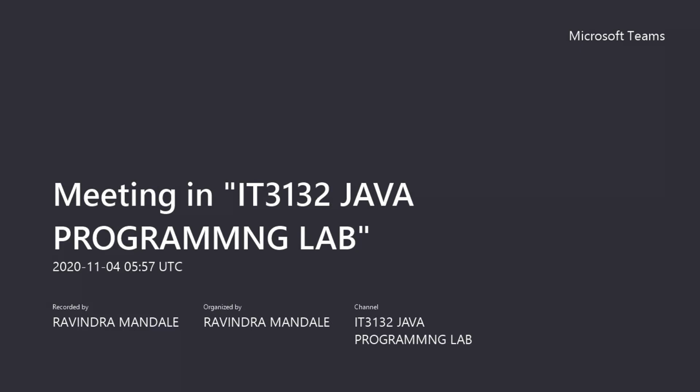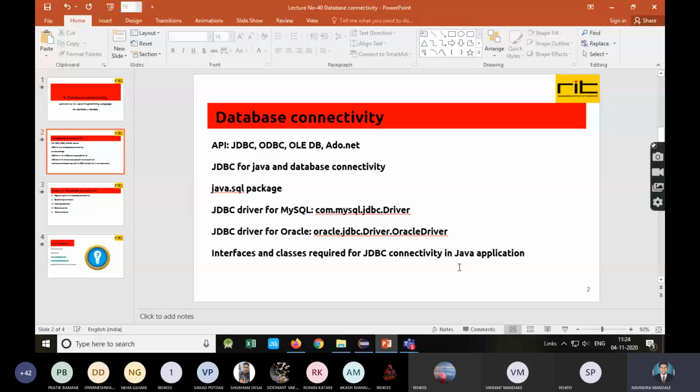Database connectivity. That is the Java API for database connectivity with different DBMS such as MySQL, Oracle, IBM DB2, SQL Server. So you can use any DBMS. These are the DBMS, database management system software: MySQL, Oracle, IBM DB2, Ingres, Postgres. These are the different DBMS. So you can use the JDBC API for connecting your Java application with these DBMS.